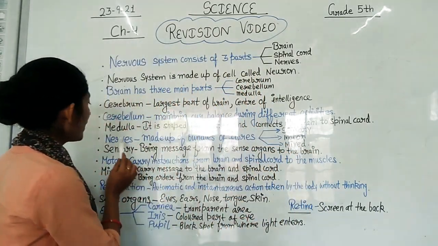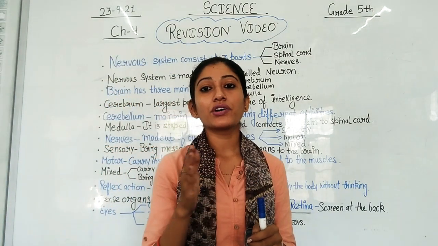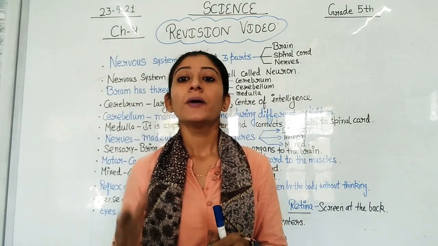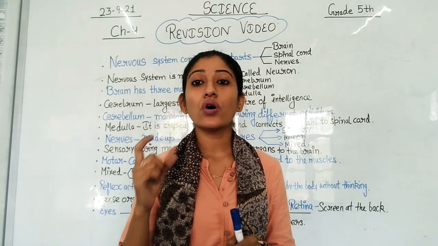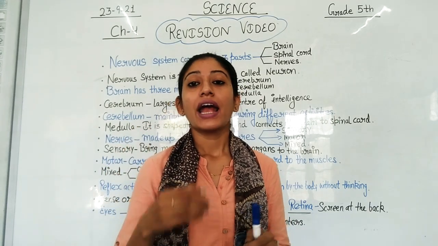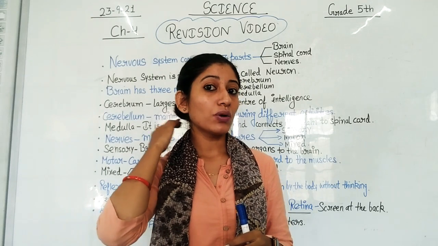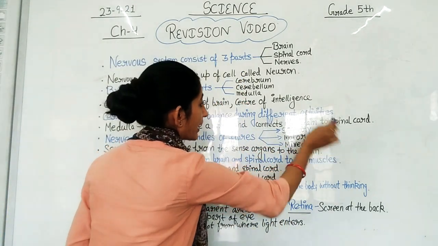Then students, the third part of the brain is medulla. Now what is this medulla? Medulla is also called a stem, meaning it looks like a stem. What is its role? This medulla connects the brain to the spinal cord.